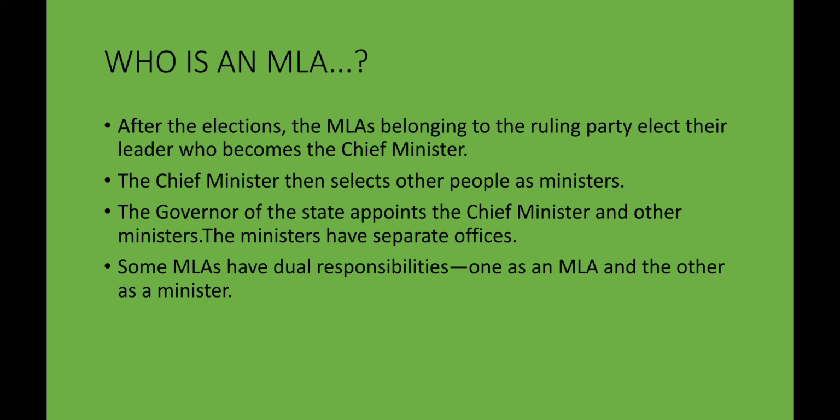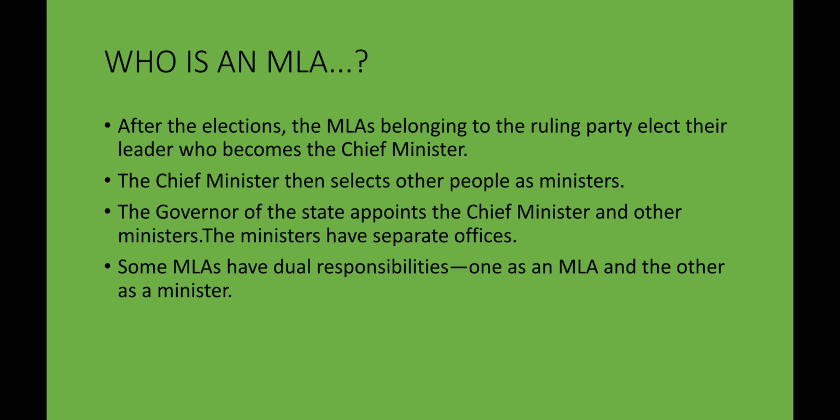Now the chief minister then selects other people as ministers who have different portfolios, okay. For example, education, transport, means different ministers have different portfolios under them. Next is the governor of the state appoints the chief minister and the other ministers, okay.